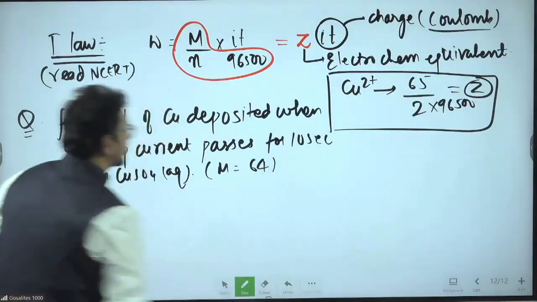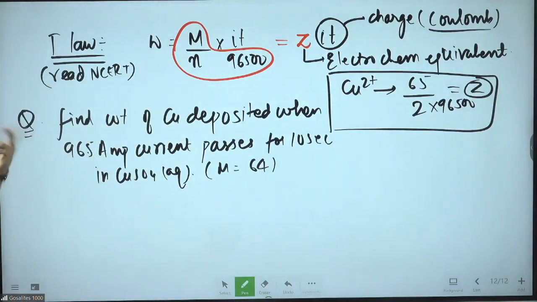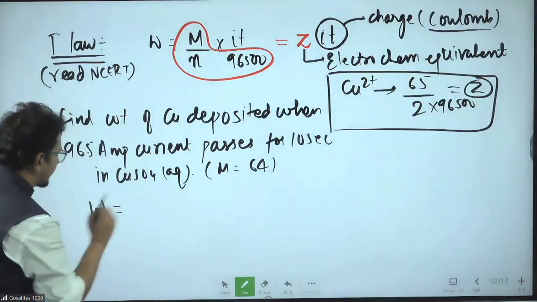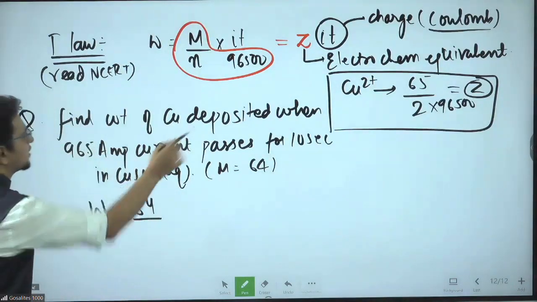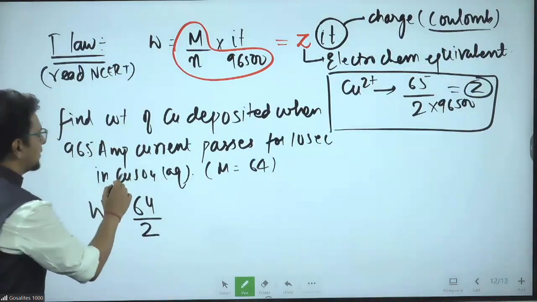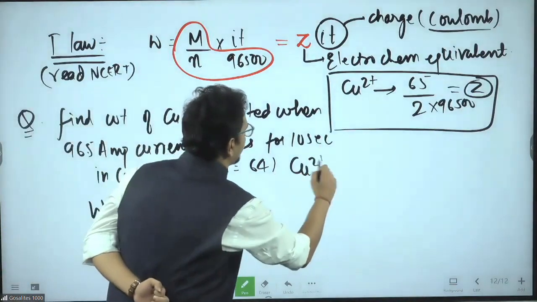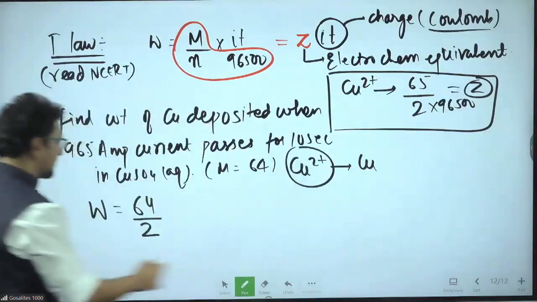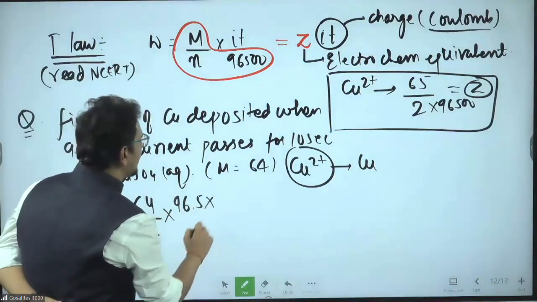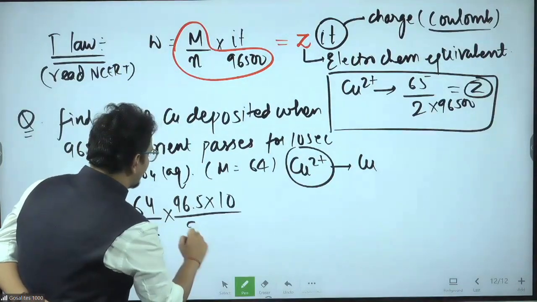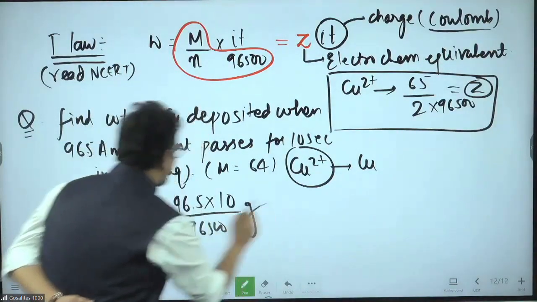W is molar mass 64 by the charge, which is 2, since Cu2+ has 2 charge, into I which is 96.5, into time 10, upon 96500. This answer will come in grams.